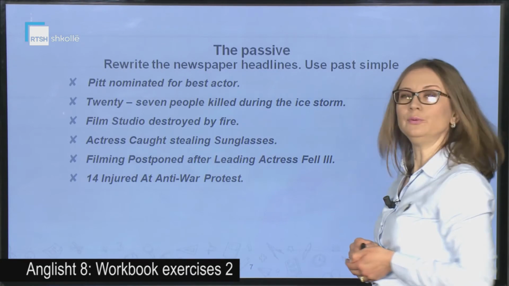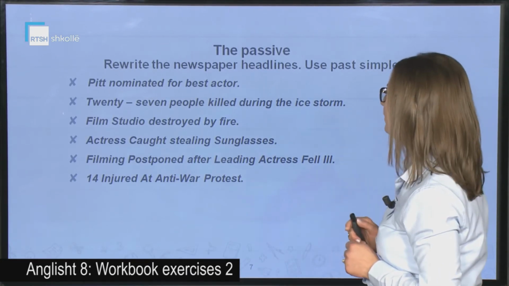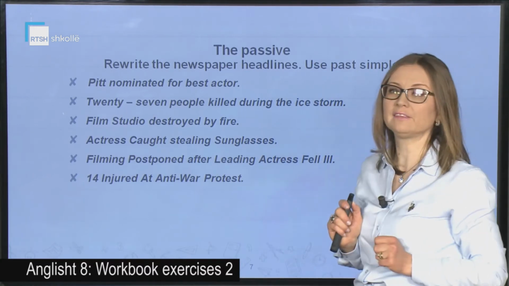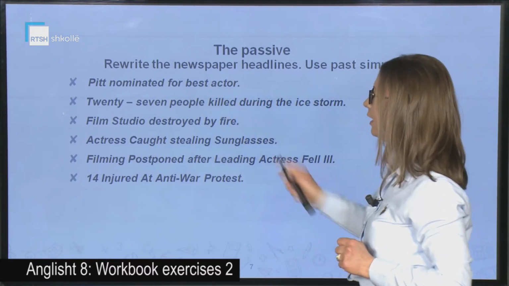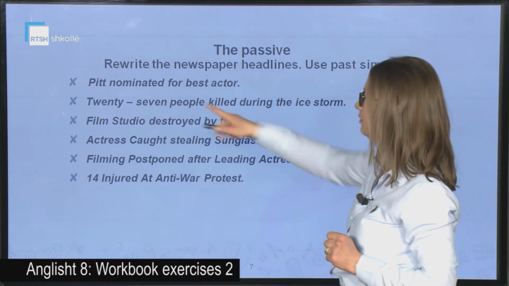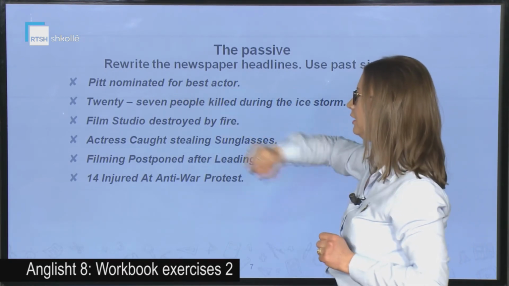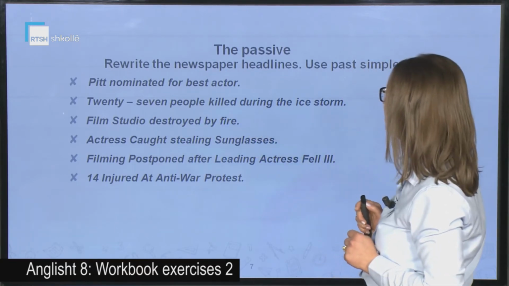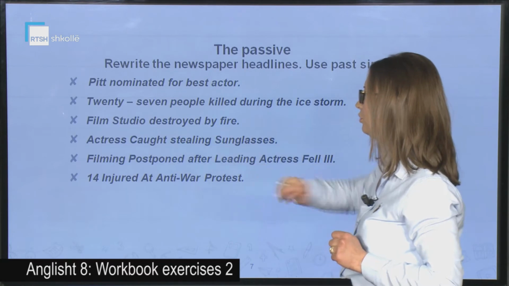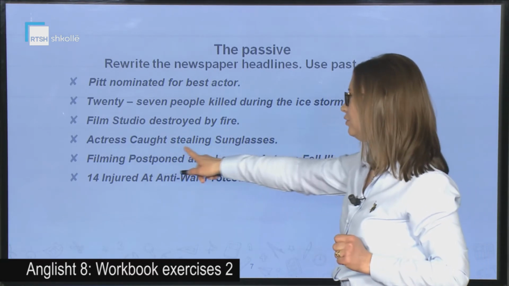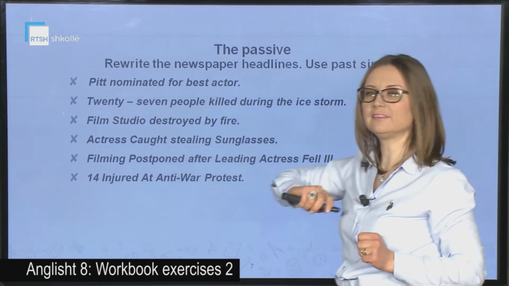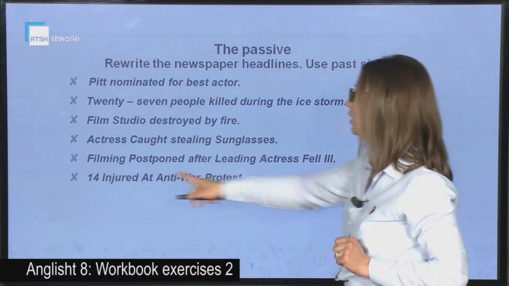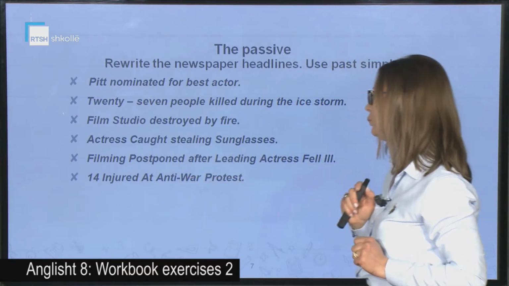So let's go on with another exercise about the passive, and we're going to rewrite the newspaper headlines by using past simple. So these are the headlines: Pete nominated for Best Actor, 27 people killed during the ice storm, film studio destroyed by fire, actress caught stealing sunglasses, filming postponed after leading actress fell ill, 14 injured at anti-war protest.